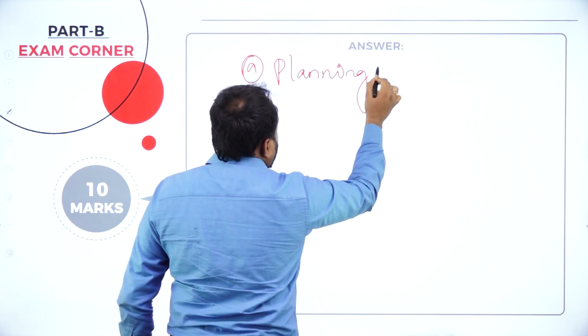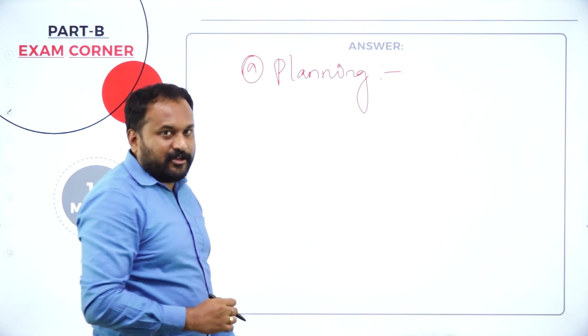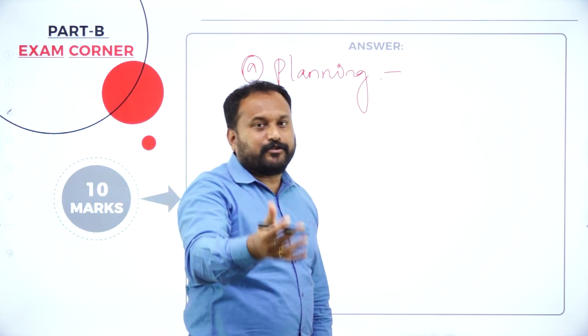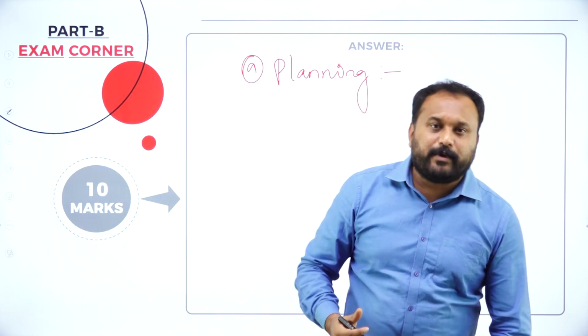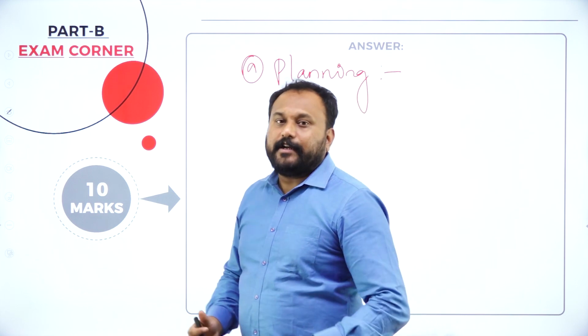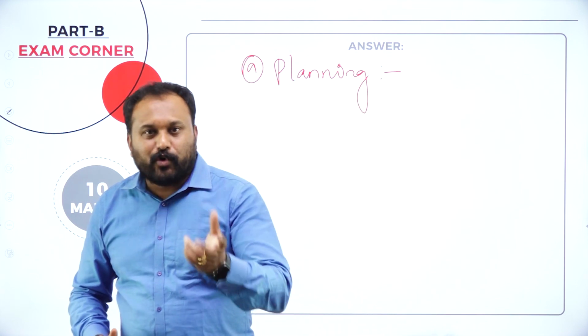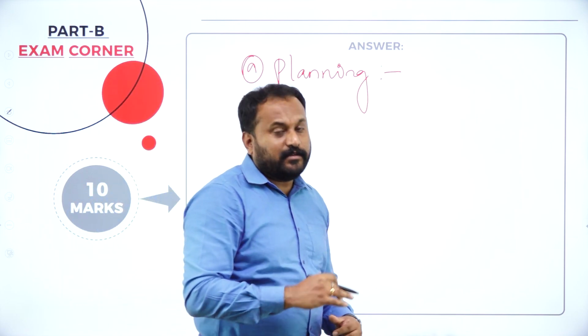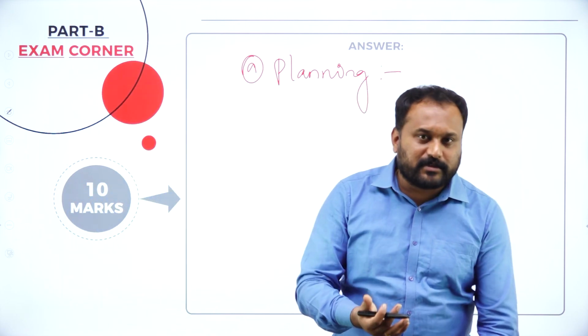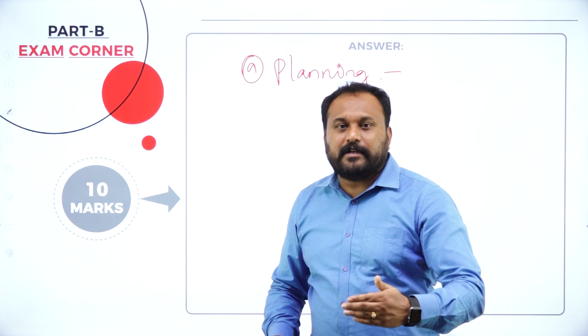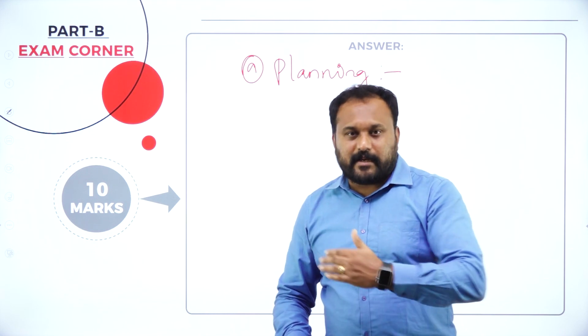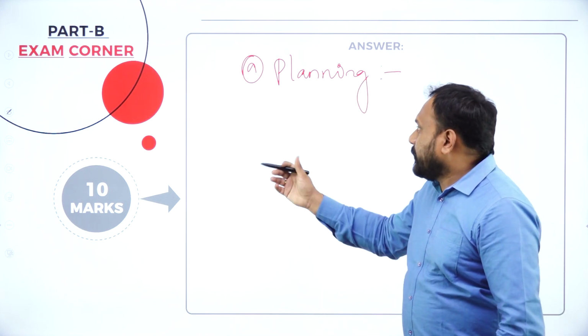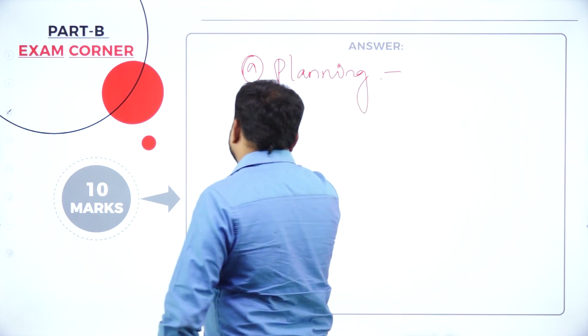I want each one of you to write the meaning of planning. Planning is a future course of action. It bridges the gap between what you are and what you want to be. It is always goal oriented, but there are limitations of planning. All plans will not lead to success. It is a costly process. Now all these things which you people know about it, you can write in planning. Give an example also. Then you go with B, organizing.